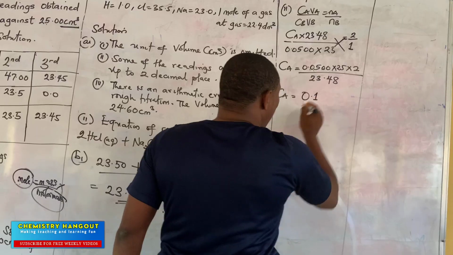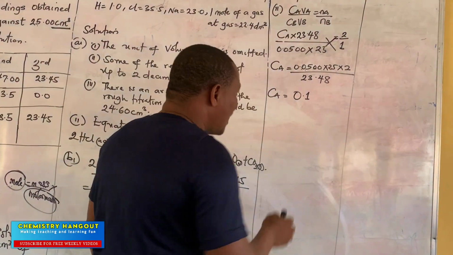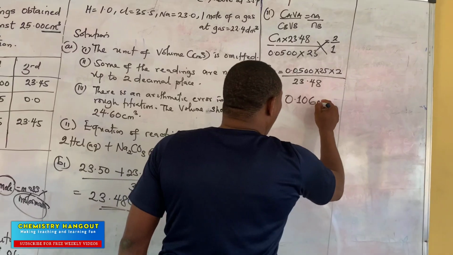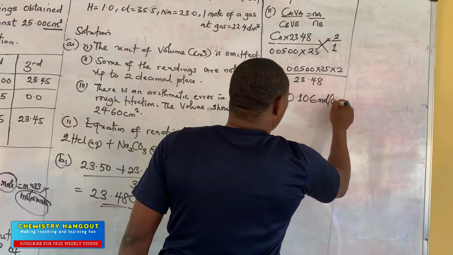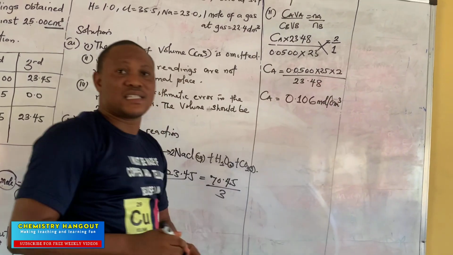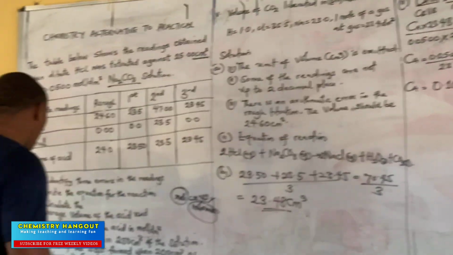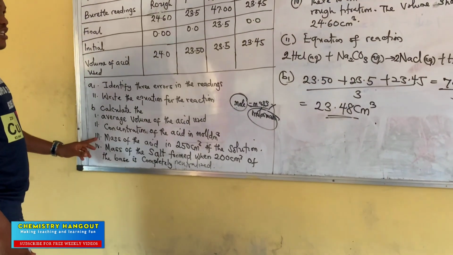Don't forget it has to be 3 significant figures. So 0.1064 becomes 0.106. That will be mole per dm cubed. Don't forget it has to be 3 significant figures. Very, very important. 3 significant figures. Okay, that's okay.